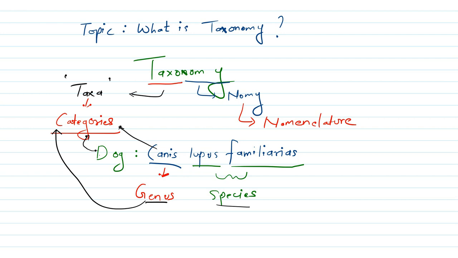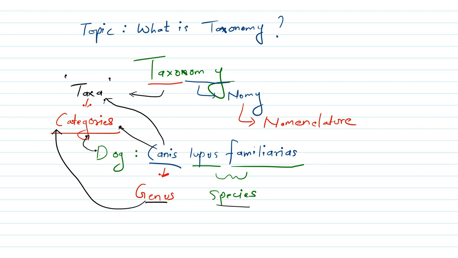This is representing taxa. Whereas categories are nothing but genus and species. Getting my point? Categories are nothing but genus and species.